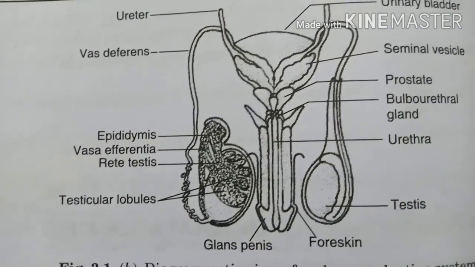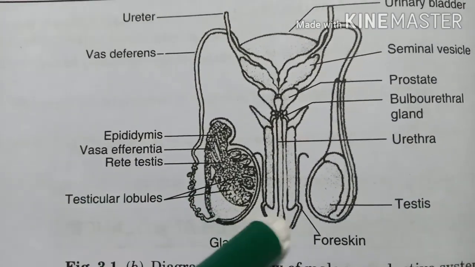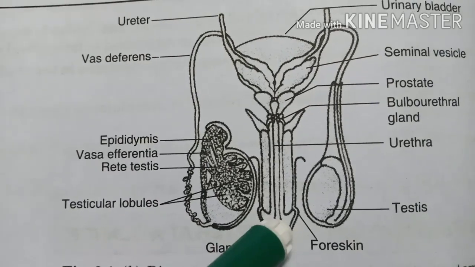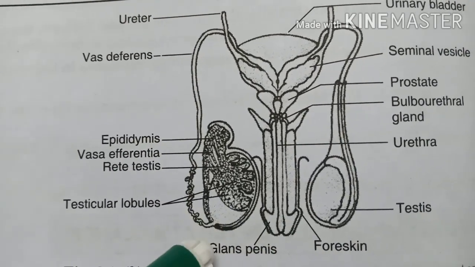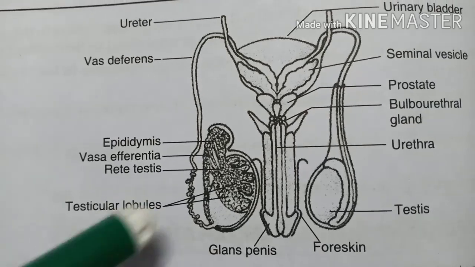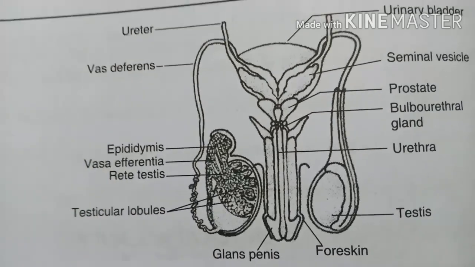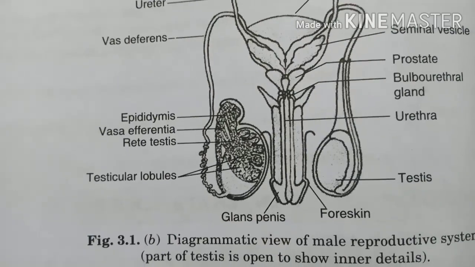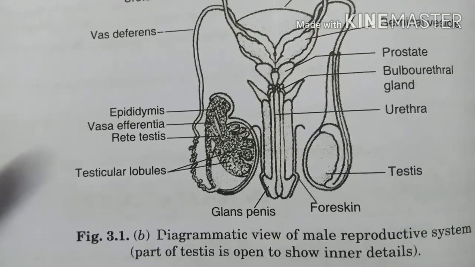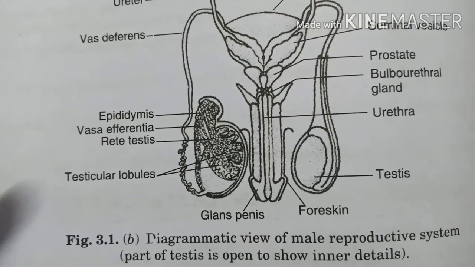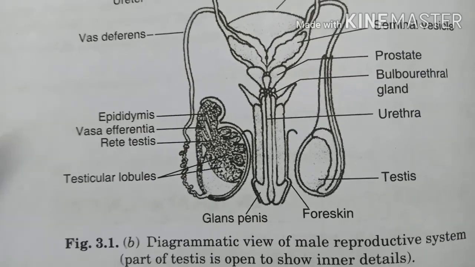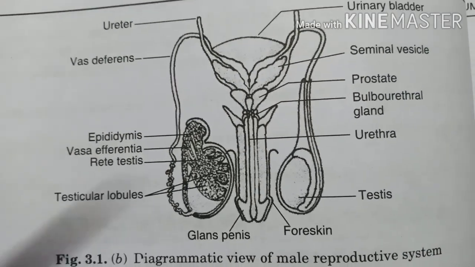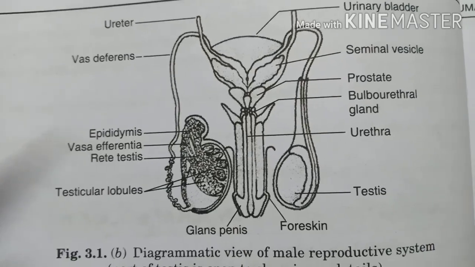In this diagram you see this one is the foreskin, the outer skin of the penis. Inside, that's the glans penis. Now this structure is the front view of inner details. This one is the male reproductive system. Part of the testis is open to show inner details. It is the front view of the male reproductive part.